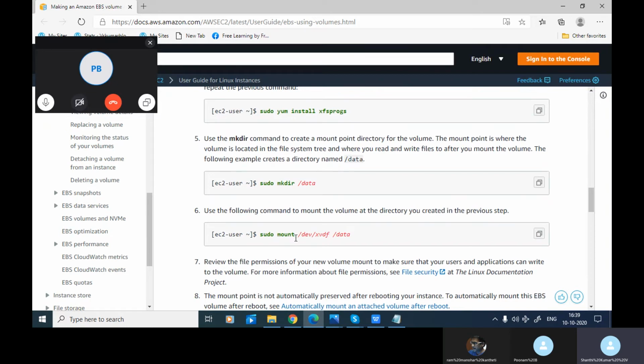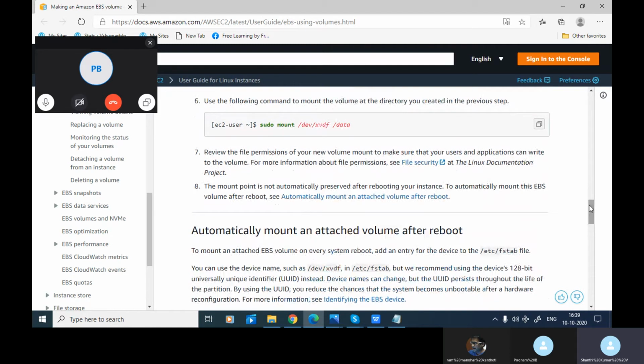Basically, when you mount it, on whichever directory you are mounting it, that particular hard disk's data is mapped to this particular folder, which you are calling Apache, right? Am I right, Poonam? Yes, sir.